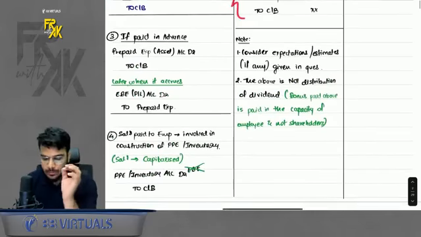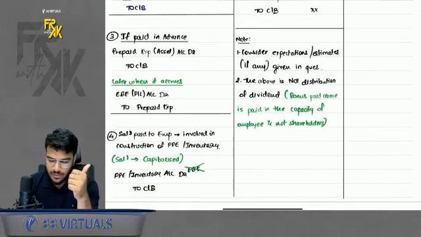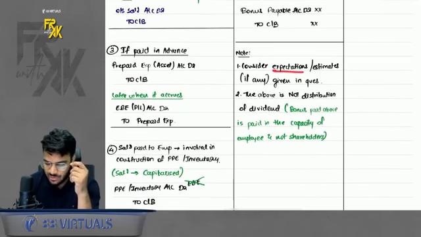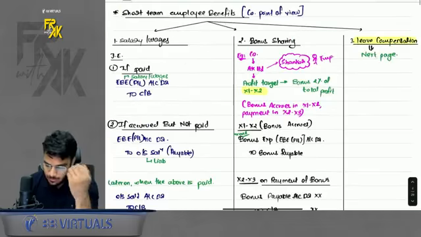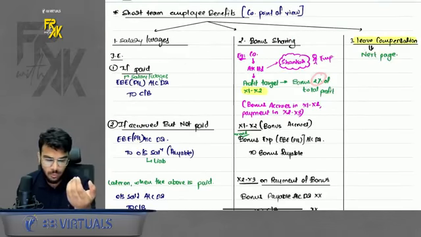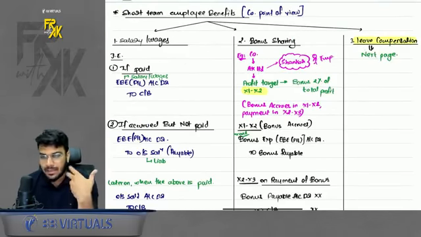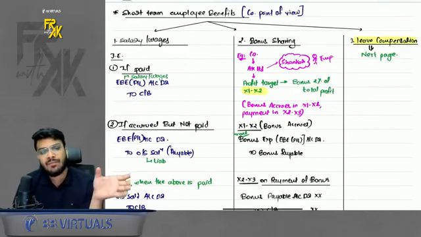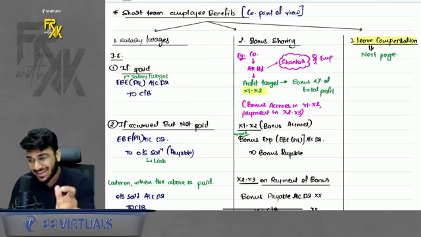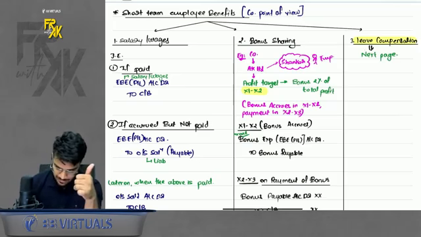Okay, do remember two points. First, if the question mentions any expectation or estimates, for example, the company might say we will give 2% bonus, but if the company feels that the ideal payment will happen at only 1.5%, do consider that estimate given in the question. First thing.